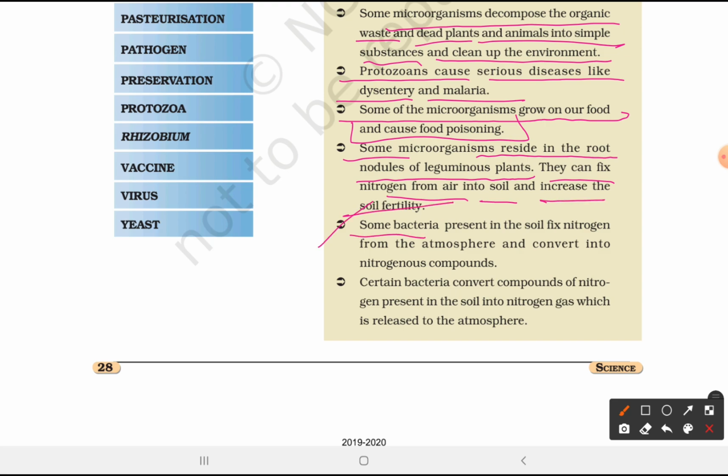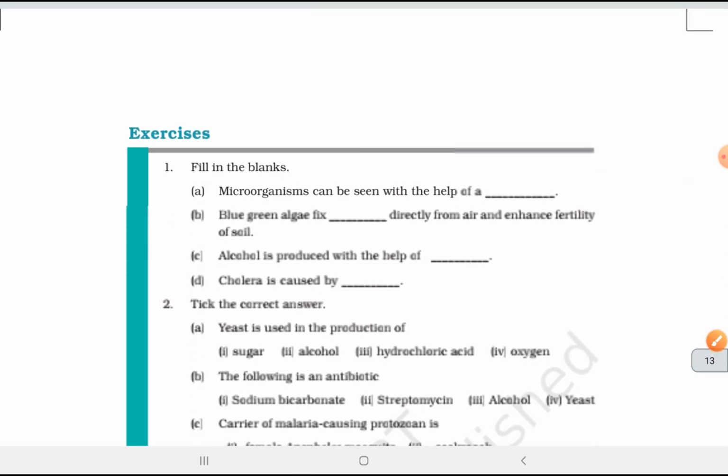Then some bacteria present in the soil fix nitrogen from the atmosphere and convert it into nitrogenous compounds. Certain bacteria convert compounds of nitrogen present in the soil into nitrogen gas, which is released to the atmosphere. That's all.